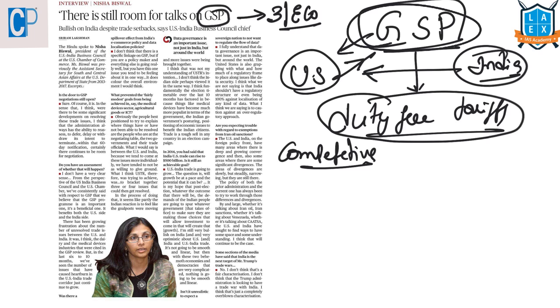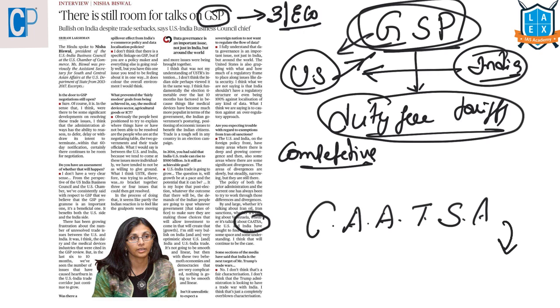Now, another term which we are going to see in this article is CAATSA, Countering America's Adversaries Through Sanctions Act, which is the federal law of the United States that imposed sanctions on Iran, North Korea and Russia.